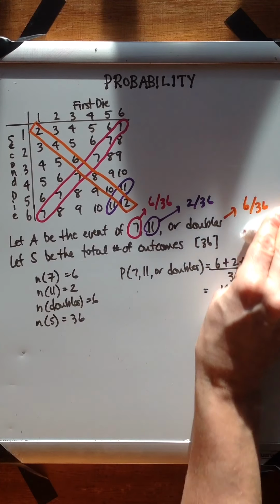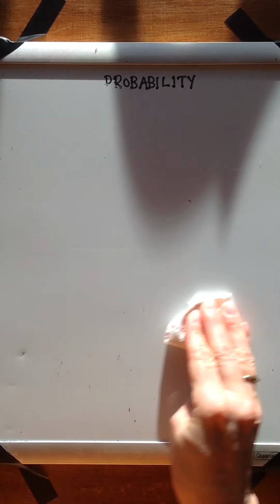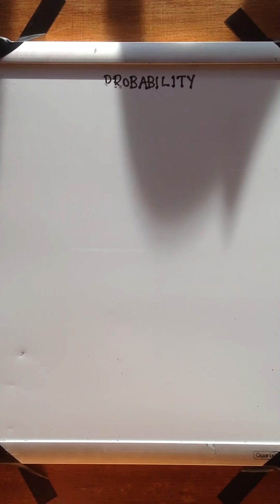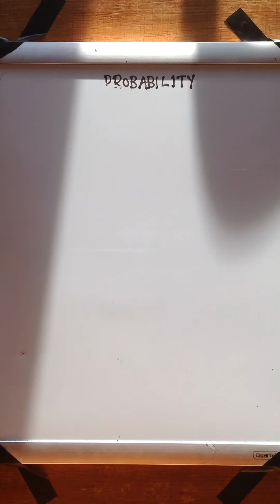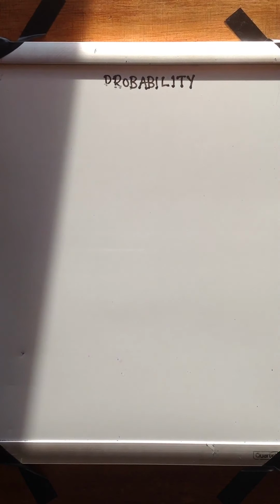Sometimes we're interested not just in the probability of something happening, but also the probability of something not happening. And the name for that is called the complement. And so the complement is easy to find sometimes. If you know the opportunities that will happen, you can subtract them from 1 or from 100, depending if you're working with a decimal, fraction, or a percentage.